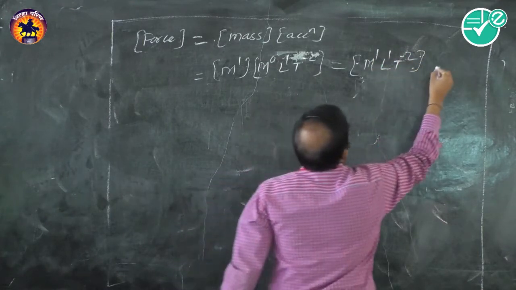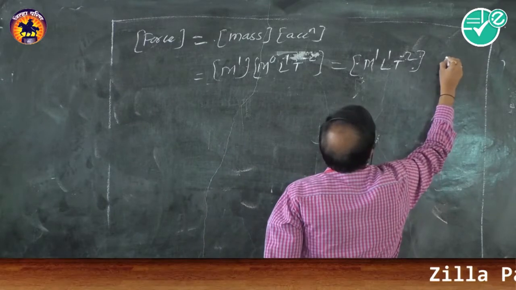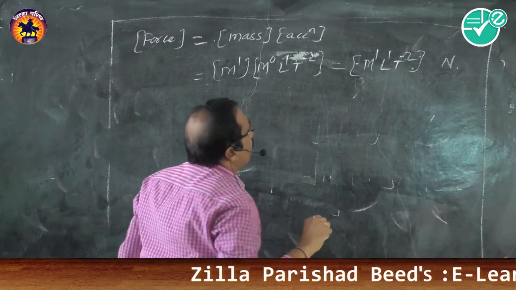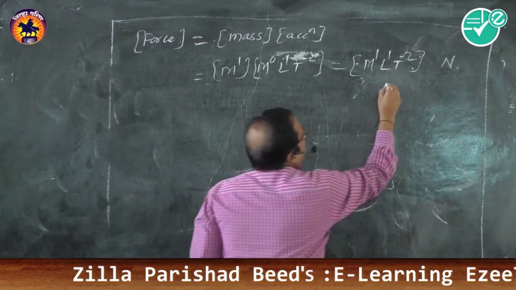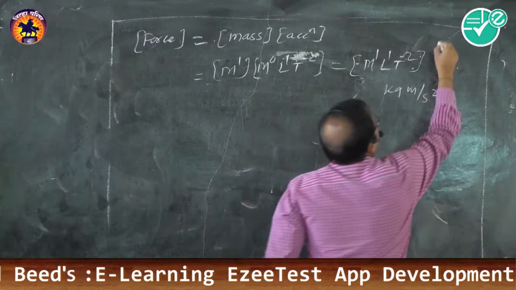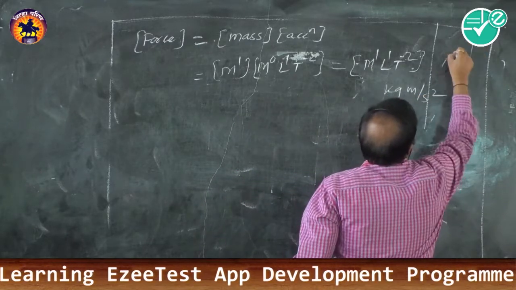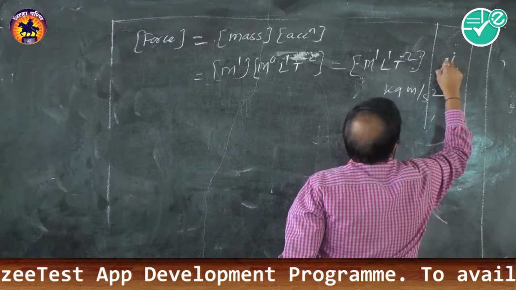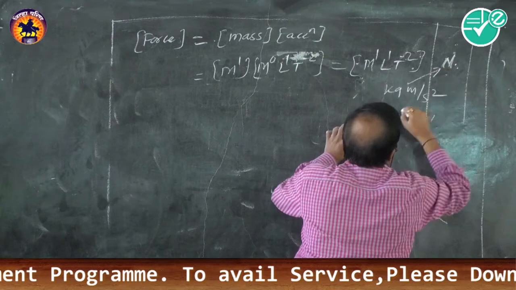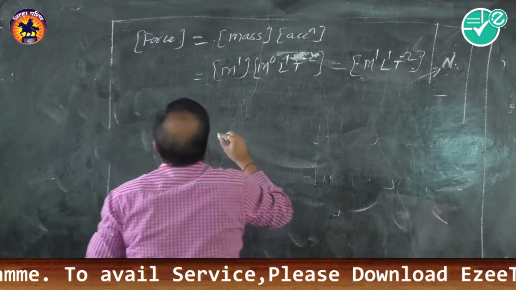You can write the SI unit as Newton. You can write it as kilogram meter per second square. But this is the universally accepted unit. In short, Newton is the SI unit. This is also called Newton. Isn't it?